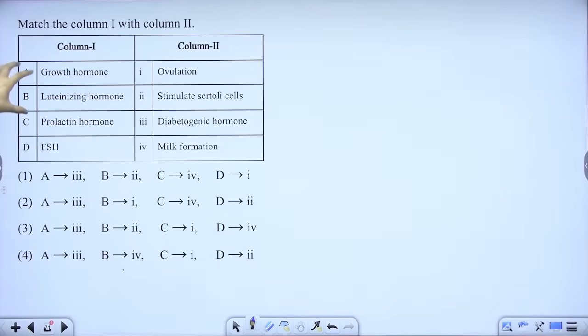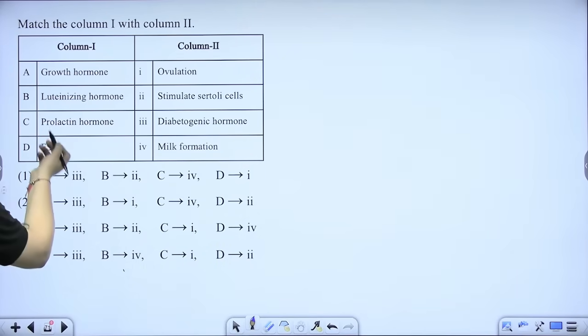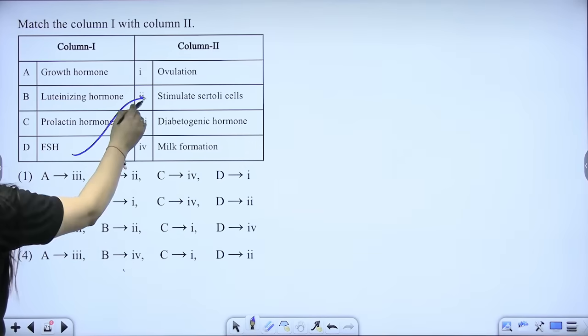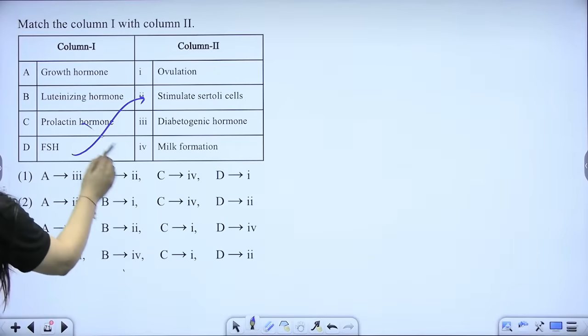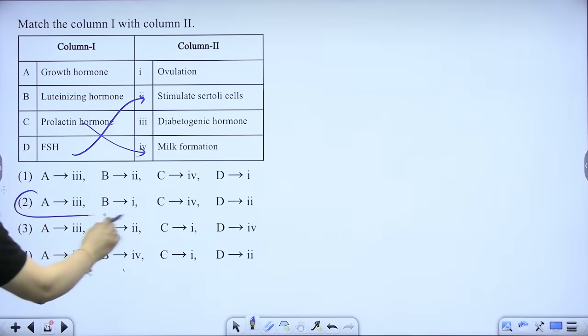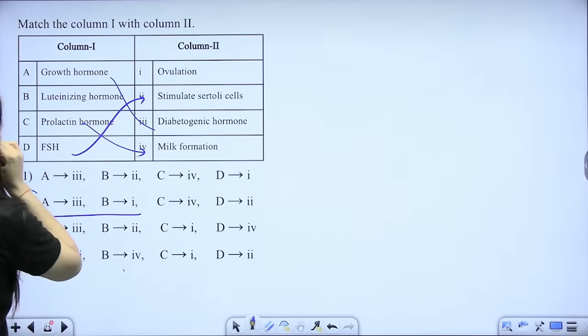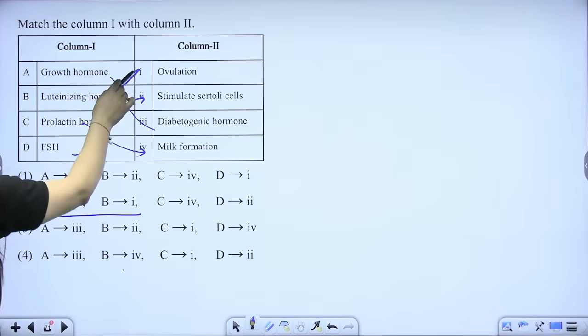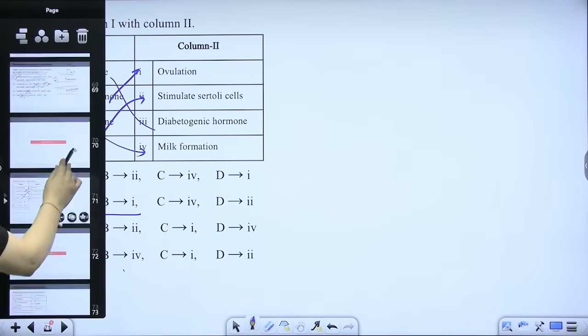Next question, beta. Hormones are given, their roles are given. So growth hormone, right? Prolactin, luteinizing, FSH. So FSH out of all the options stimulates the Sertoli cell. Prolactin will go for the milk formation, right, beta? So D is going with 2 or C is going with 4. So A will go with the diabetogenic. Luteinizing hormone is required for the ovulation. Is that clear? Chaliye, next part.